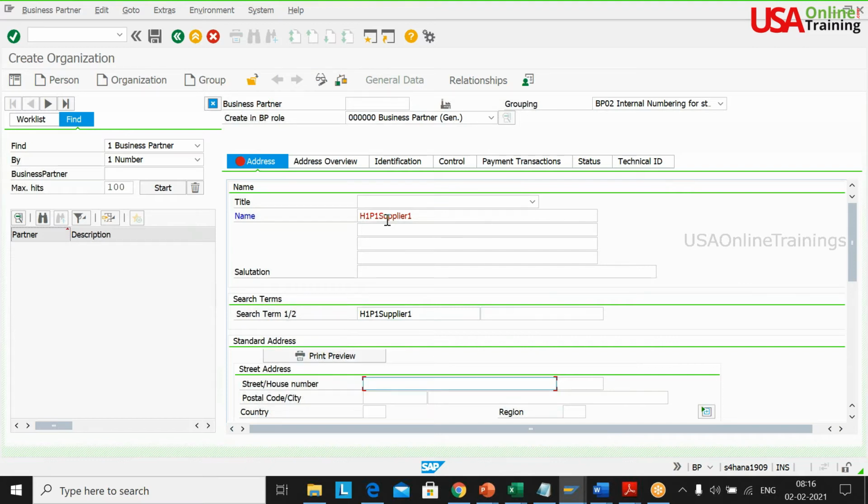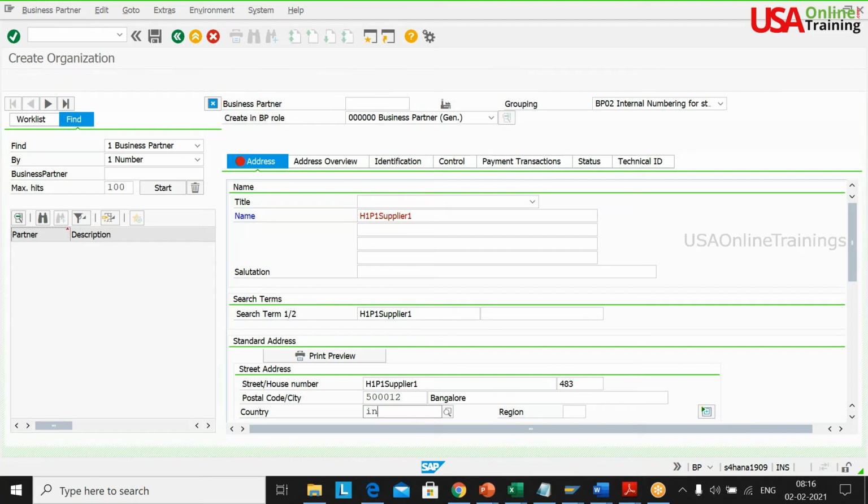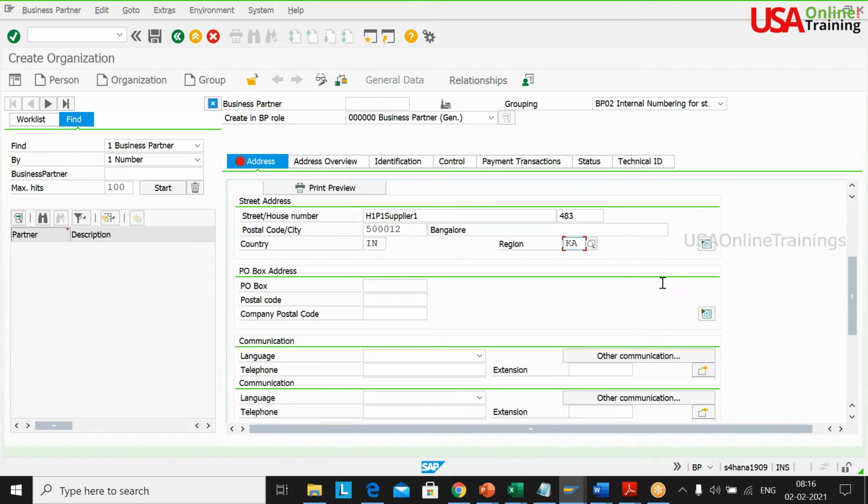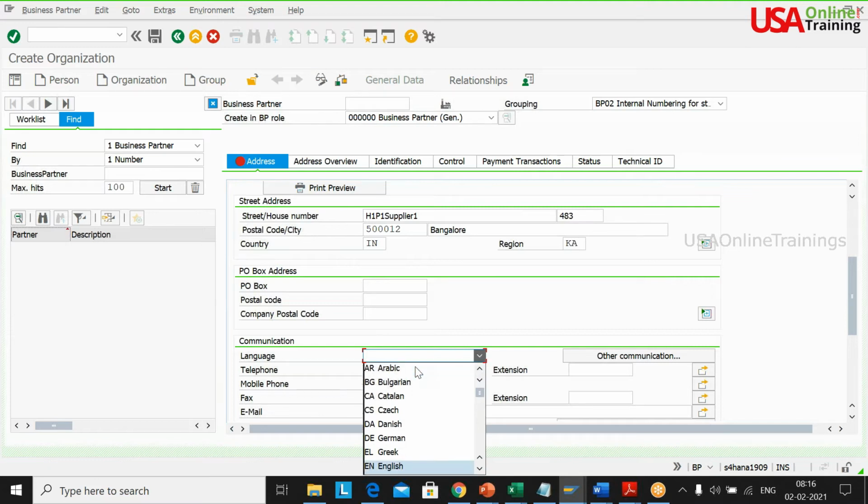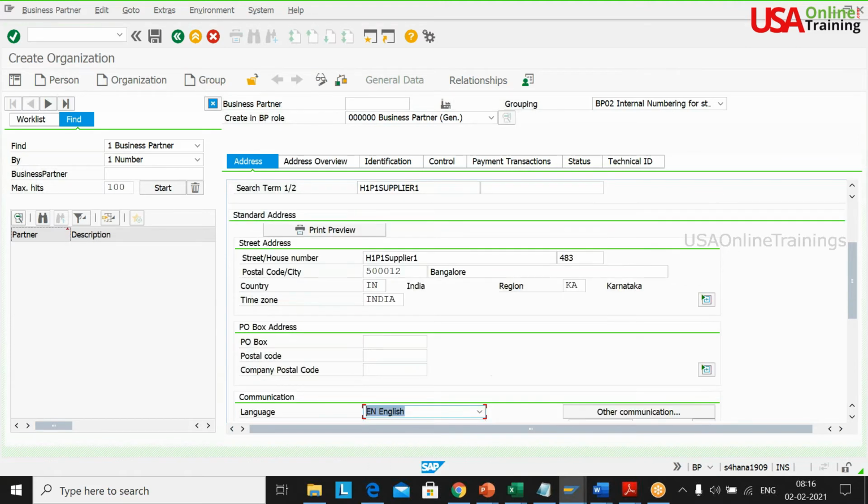And address also you can keep whatever you feel. Postal code is 5,00,012. City is Bangalore or Hyderabad. Country is IN. Region is Karnataka. And language is EN. Now these are the basic information, sir.